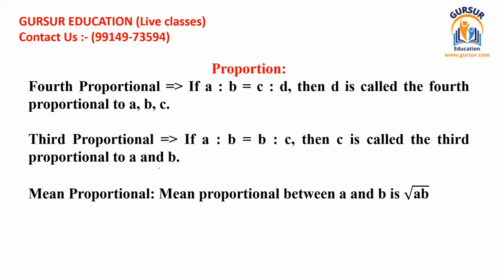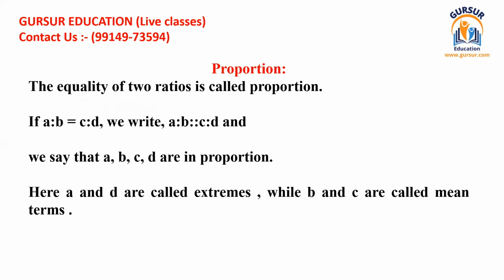What is mean proportion? The mean proportional between A and B. If only two items have been given in the question, and you have been asked to find their mean proportion, this is very simple. Just make their product and take the square root of that. If you do that, you can easily find their mean proportion. It is all about that. So I think this was completely the concept regarding proportion. You would have understood by now.